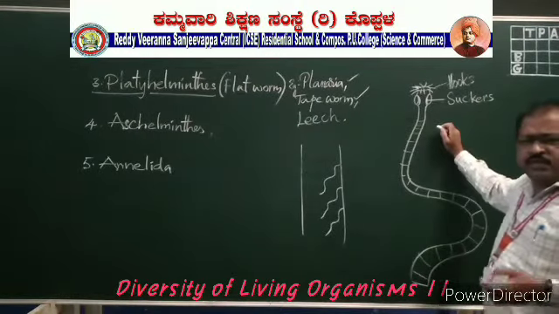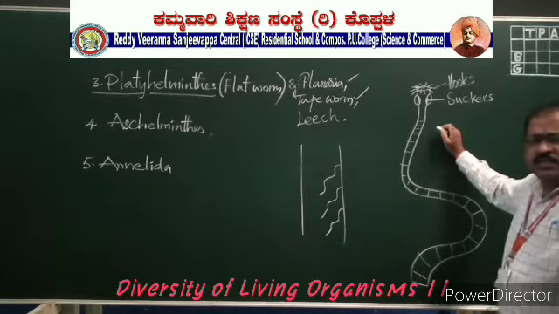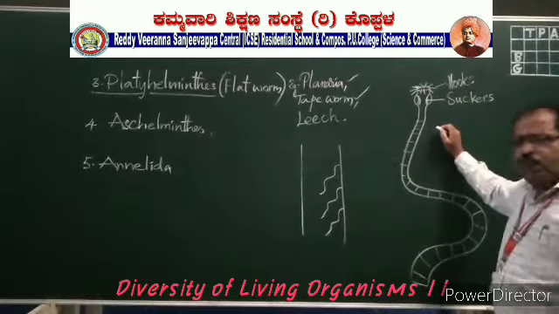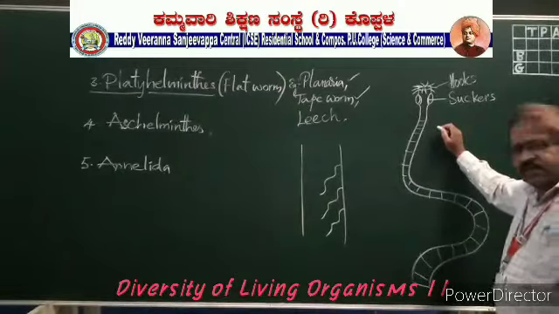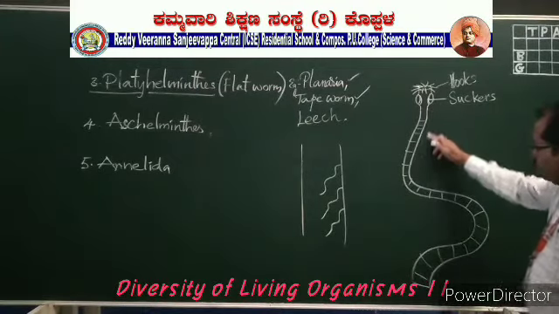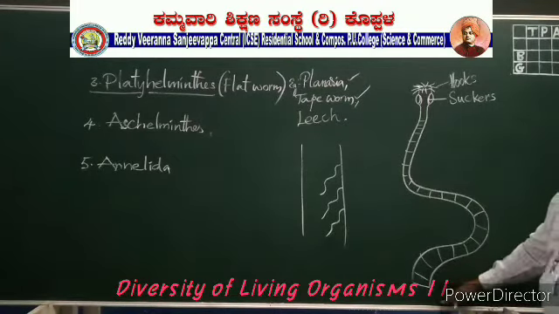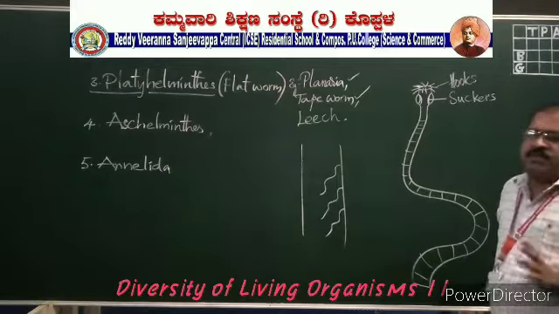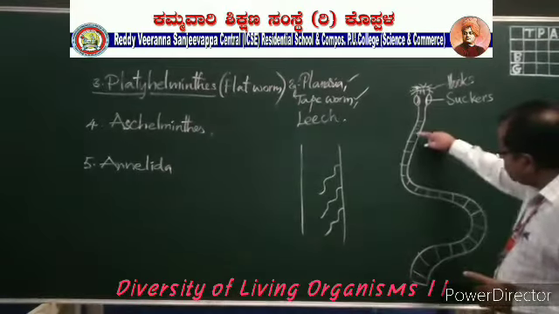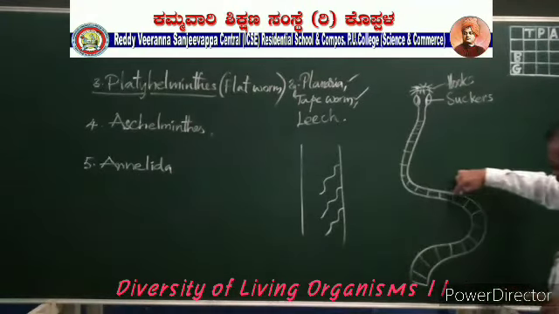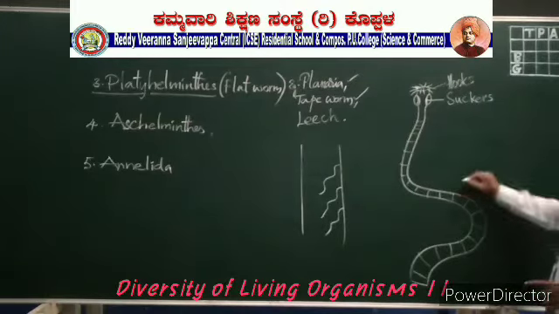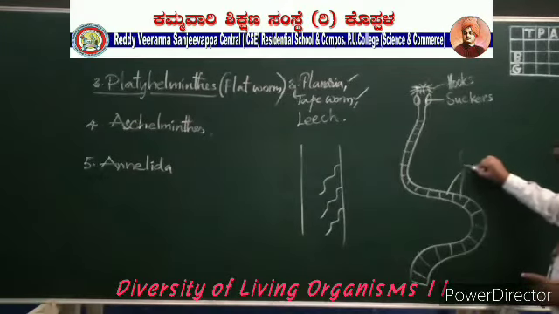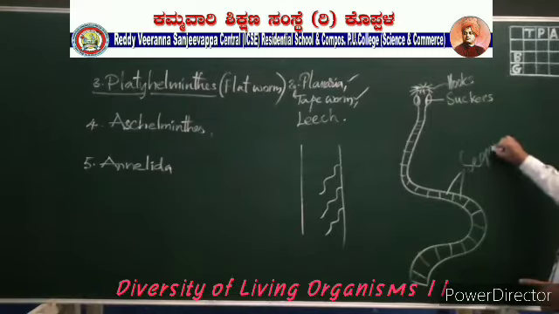With the help of the suckers, they will be absorbing the digested food material from the small intestine, and they have a long tail-like projection, which can be useful for moving in the body of human beings from one place to another. And you might be seeing some horizontal lines I have put here. These are not lines; these are called segments.